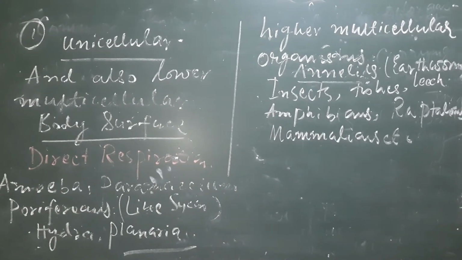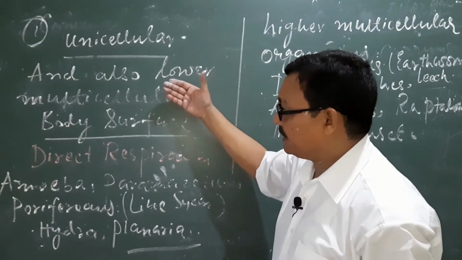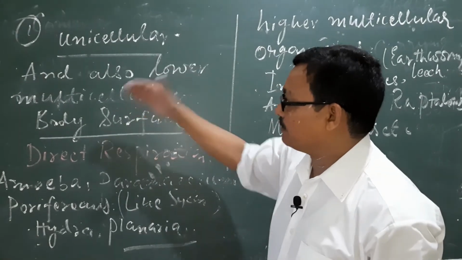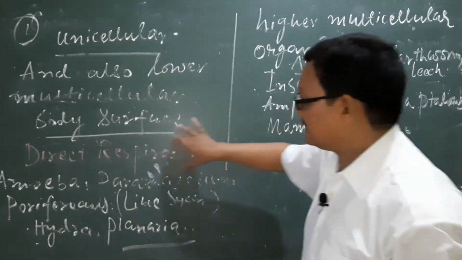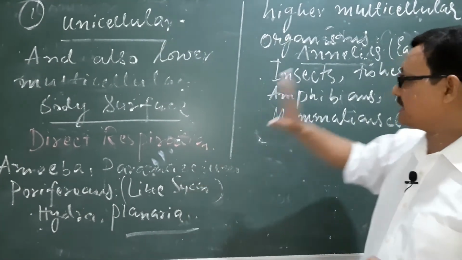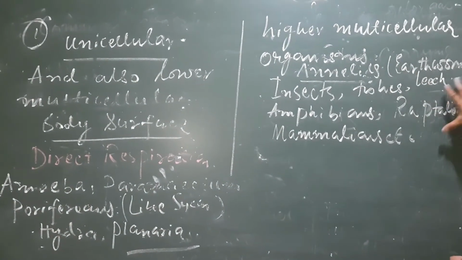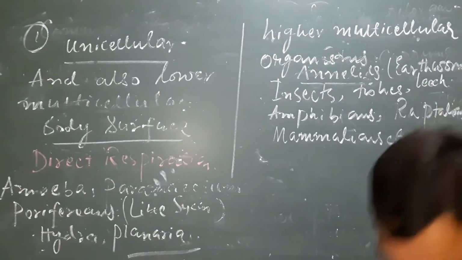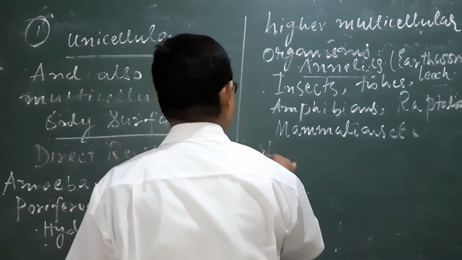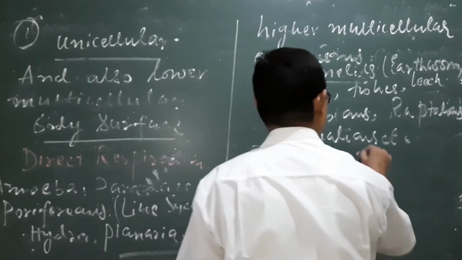In unicellular and some lower multicellular organisms, the exchange of gases takes place from the entire body surface; this type of respiration is direct. Where specific organs are present for the exchange of gases, this type of respiration is known as indirect respiration.